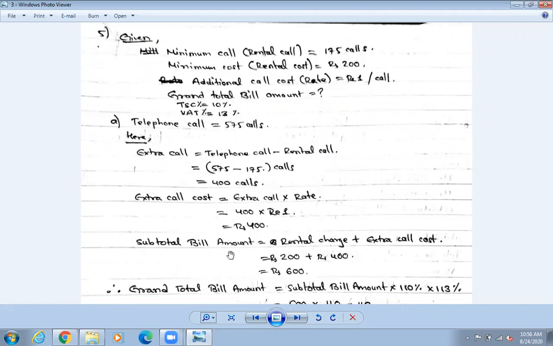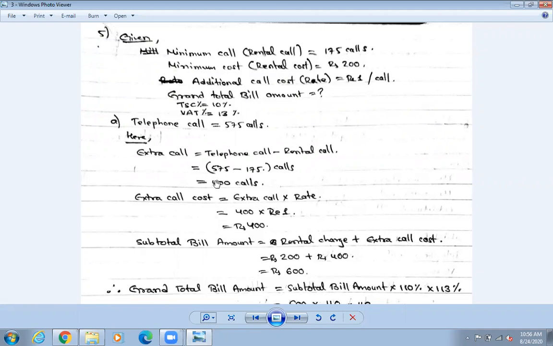So subtotal bill amount. What is the value of subtotal bill amount? Okay, so subtotal bill amount means your formula is going to be rental charge, that is the minimum charge, plus extra call cost. Okay, the cost lesser, charge lesser. That means rupees. You need to follow the rupees now. Rental charge means how many rupees? Minimum charge, so rupees, it is 200. Okay, so let us write down 200 plus extra call cost.